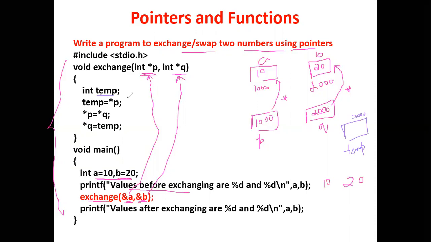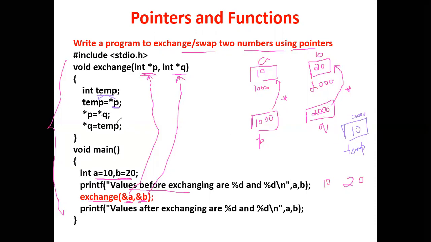Now what are we doing? Star of p. What is star of p? Star of p is nothing but the value that is stored in address 1000. What is the value that is stored in address 1000? That is 10. So that 10 will be stored in the temporary variable temp. So star of p will always give you the value that is stored in the particular address 1000. That will be stored in temp.